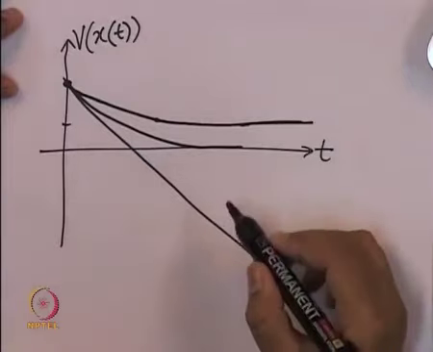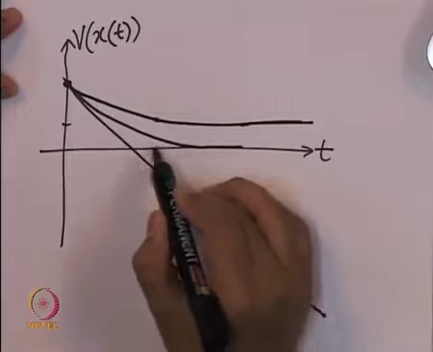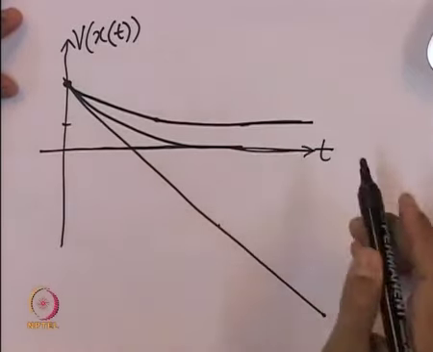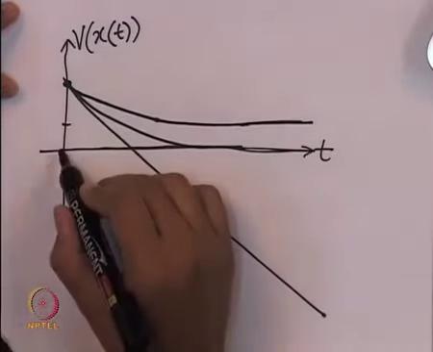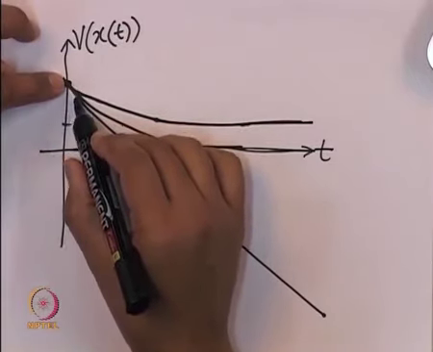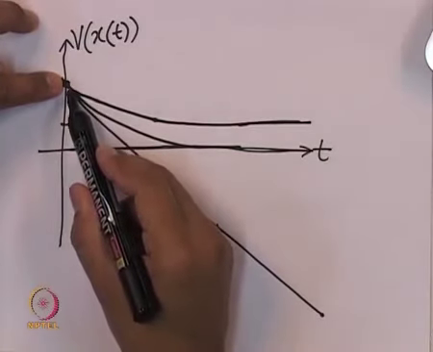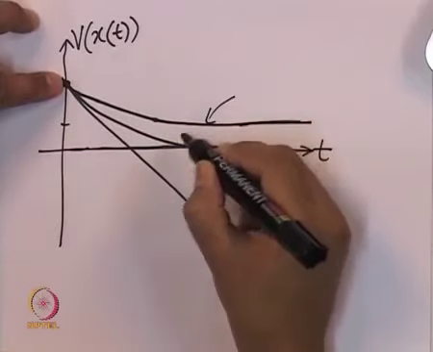So at least we know that v is bounded from below, hence this is not possible. It is bounded from below by 0. v itself is a positive function, it is equal to 0 only at x equal to 0, at all other points it is positive. So it is not possible that at any time instant the function v as a function of time becomes negative, hence it can be only one of these two.